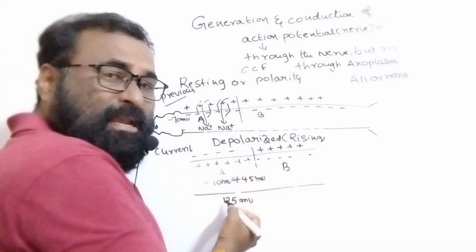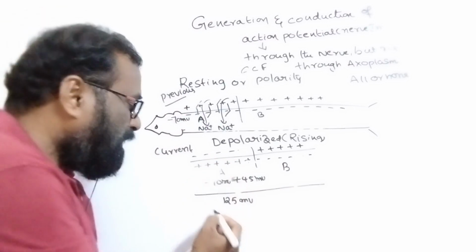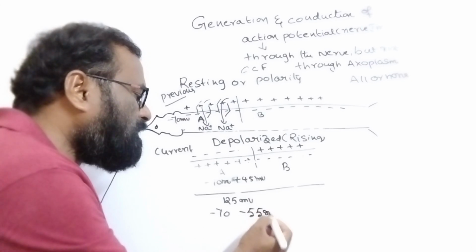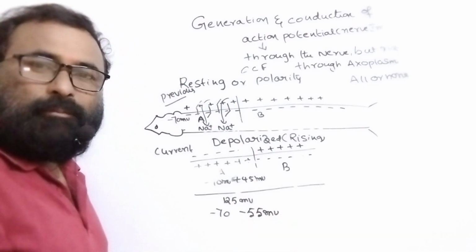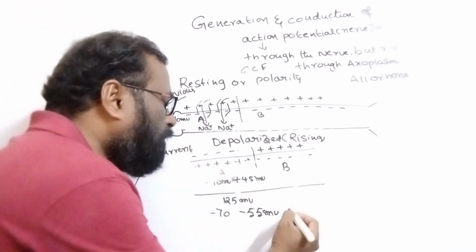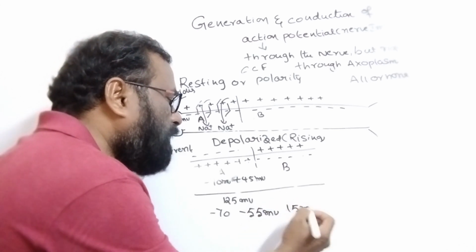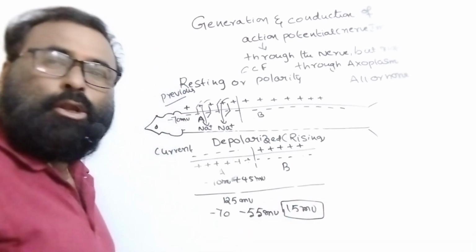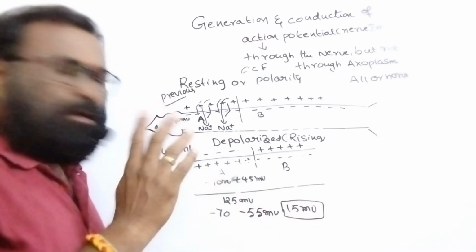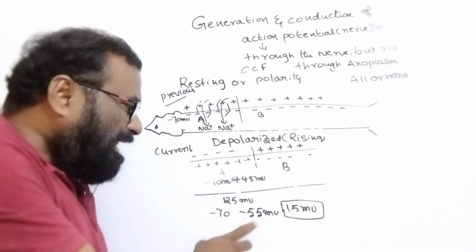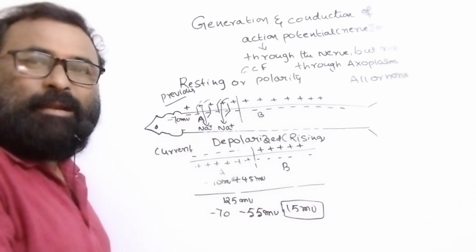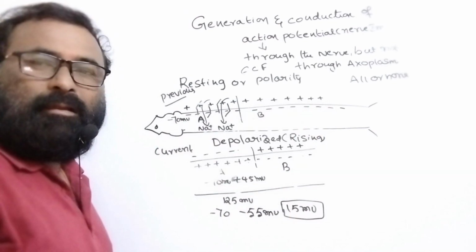Previously you observed the resting potential of minus 70. This minus 70 must change to minus 55 millivolts. That is the threshold potential. The minimum change needed is 15 millivolts. The threshold value is the change of the value from minus 70 to at least minus 55. This means 15 millivolts must change, and only then is an action potential generated. Otherwise, it becomes null. It becomes none.